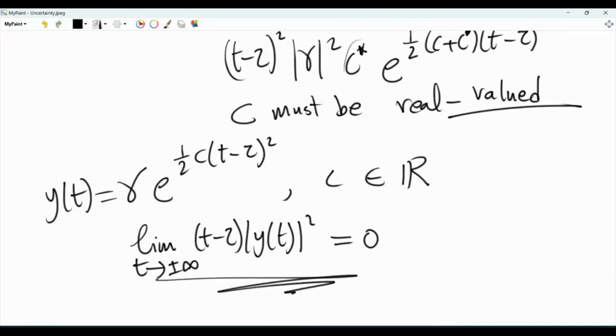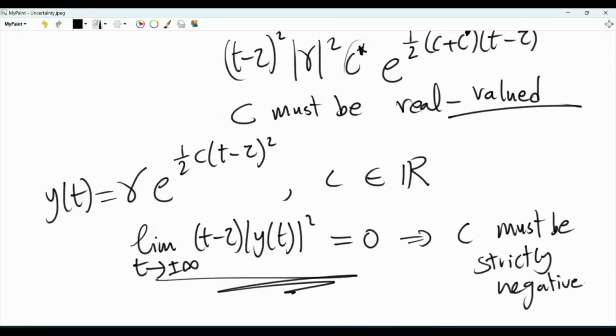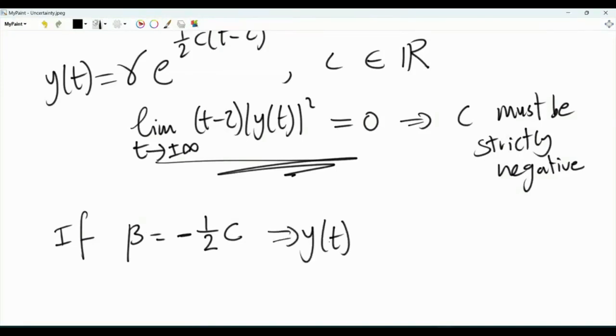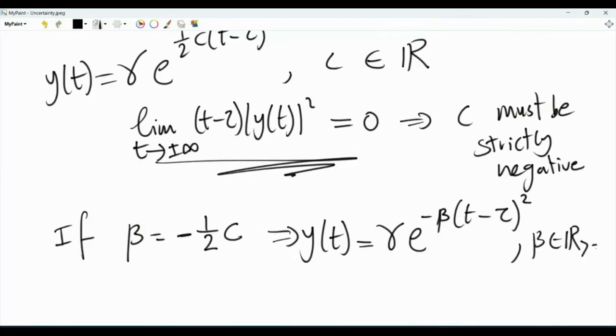So because of this condition used in our derivation, c must be strictly negative. If beta is equal to minus 1 over 2c, and c is strictly negative, so beta is positive, now y of t generally takes the form gamma e to the minus beta (t minus tau) squared, where beta is a positive real number.